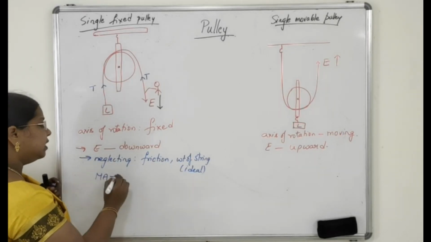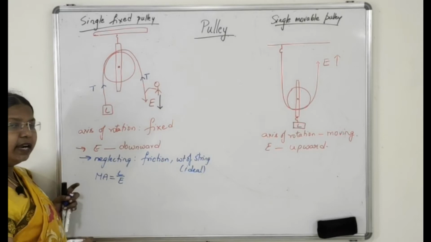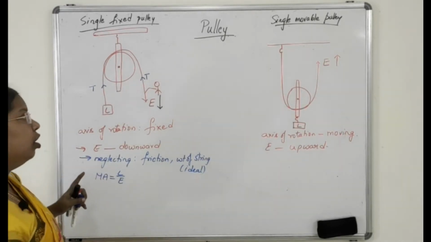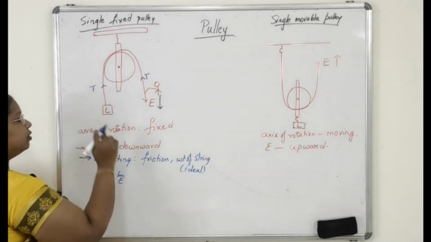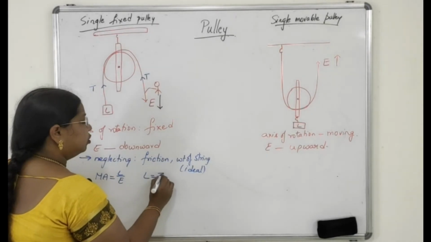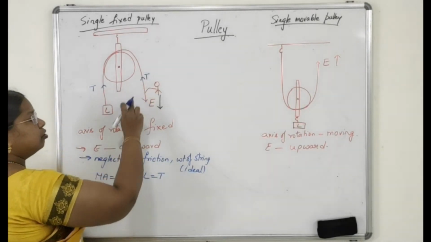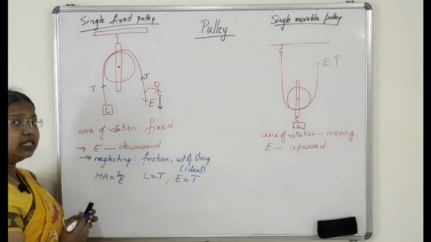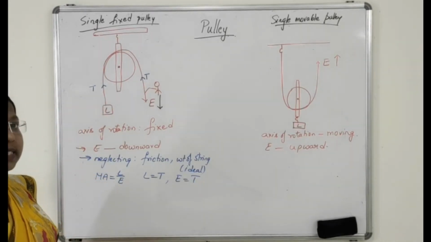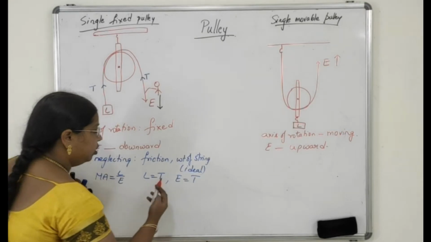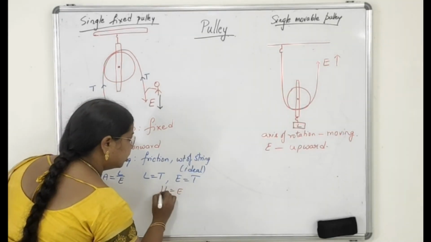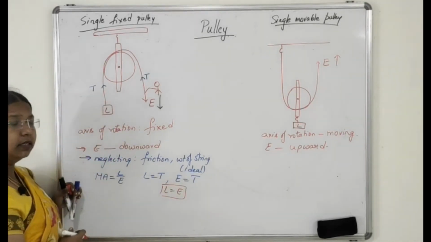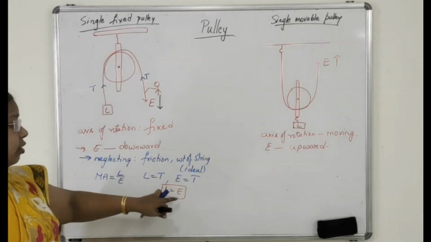So to calculate this, we know the formula. Mechanical advantage is equal to load by effort. What is your load? Load is equal to T, and effort is also equal to T. From this it is very clear, students, load is equal to effort. Keep in mind, in this case, load is equal to effort.